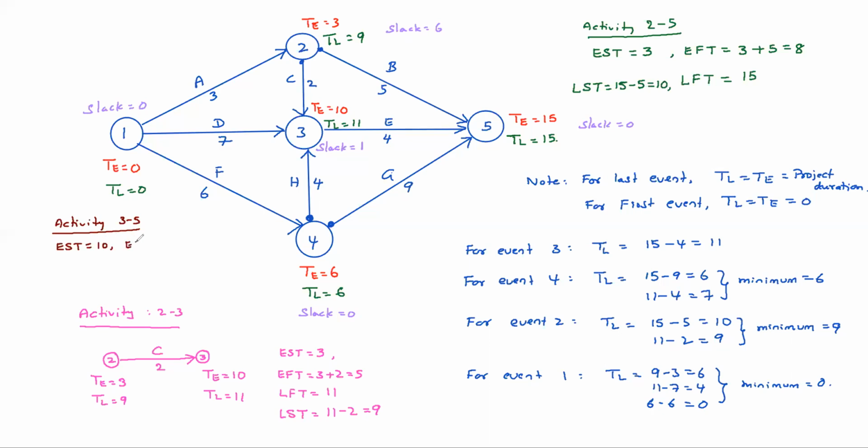EFT equals 10 plus 4, 14. LFT equals 15. LST equals 15 minus 4, 11. So like that, for any activity, all these 4 things can be calculated easily. I think you must not have any doubts, right?